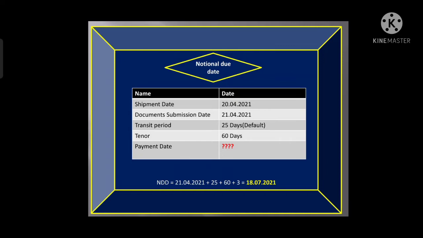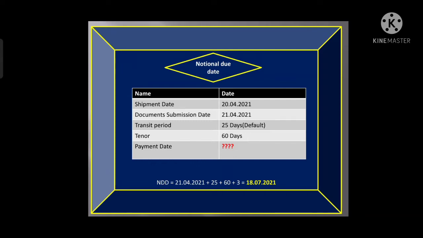Now again we also add 3 days, which is the grace period. Again we will add the tenor, that is the 60 days, which is usance period. So whenever we add all these 4 things, then the date which is arrived, that will be called as the due date of a usance bill.